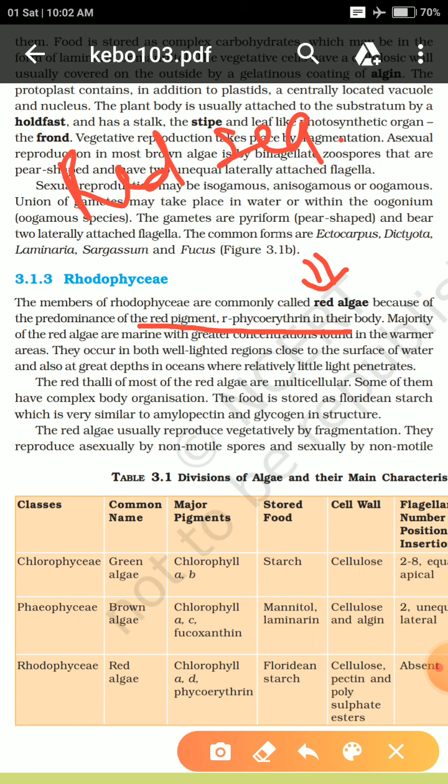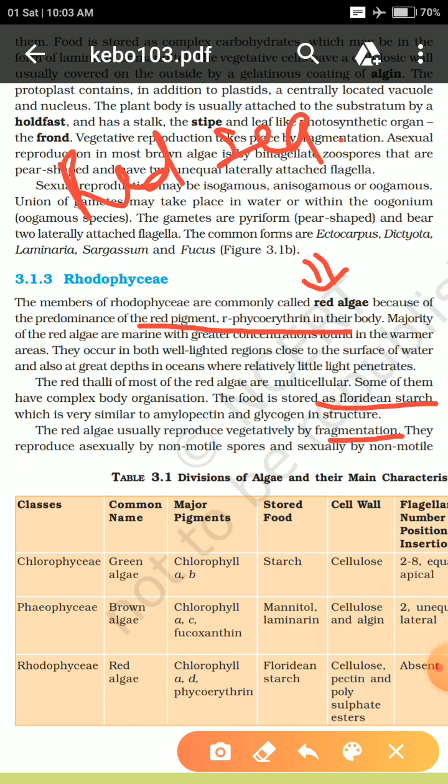Speaking about them, they have food stored in the form of Floridean starch. Their reproduction methodology is similar to the earlier one. They have the fragmentation method by the vegetative method.